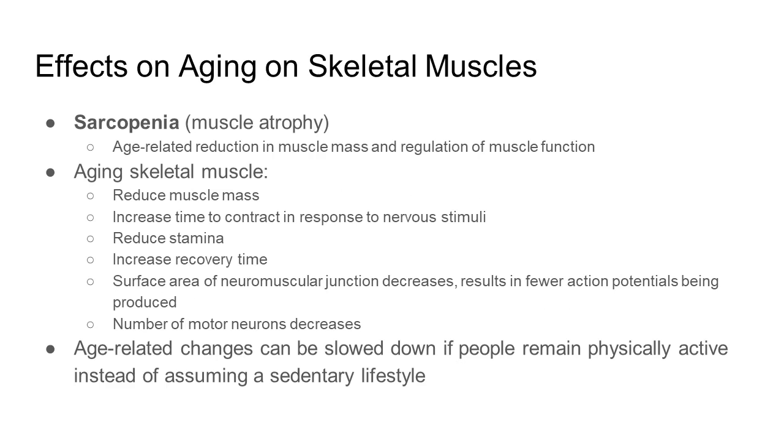Effects of aging on skeletal muscles. First, we have muscle atrophy or sarcopenia. This is an age-related reduction in muscle mass and regulation of muscle function. In an aging skeletal muscle, these are the effects. There is a reduction in muscle mass, an increased time to contract in response to nervous stimuli, reduced stamina, and increased recovery time once there is damage. Surface area of the neuromuscular junction decreases, resulting in fewer action potentials being produced, and the number of motor neurons decreases. Age-related changes can be slowed down if people remain physically active instead of assuming a sedentary lifestyle.